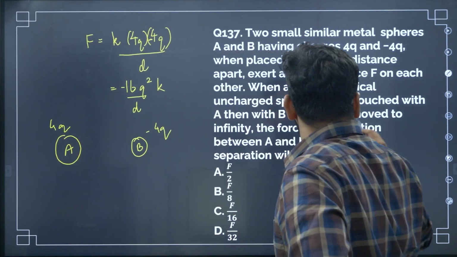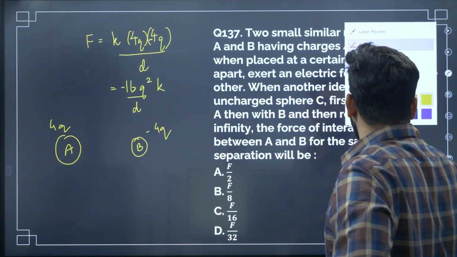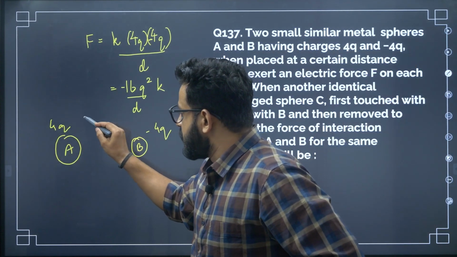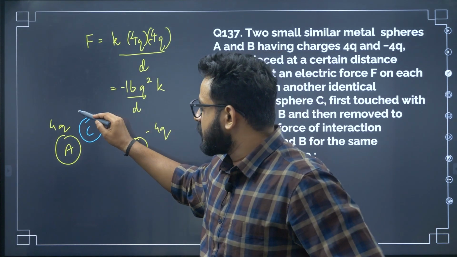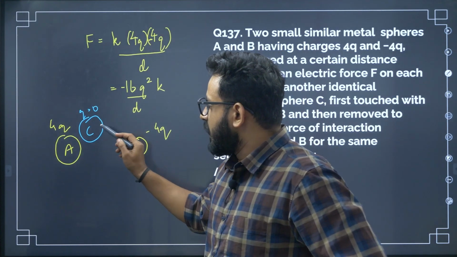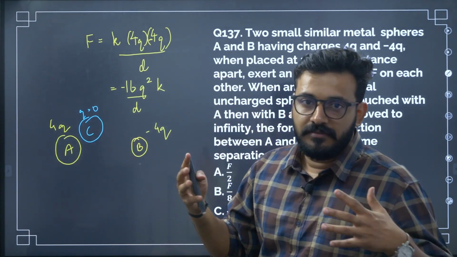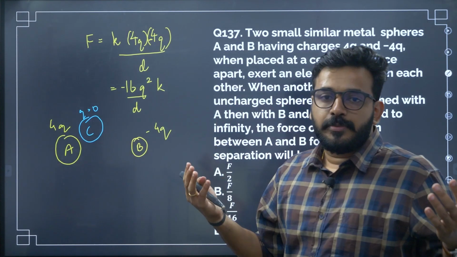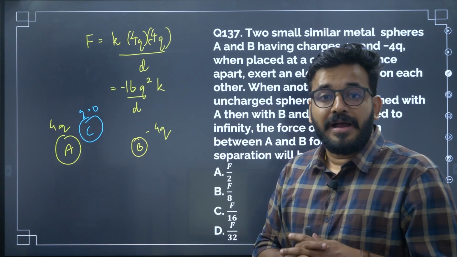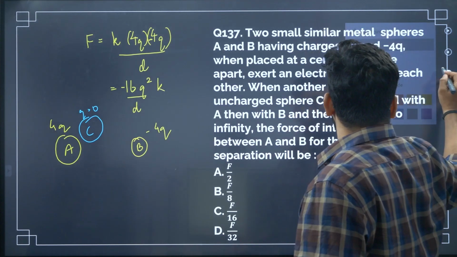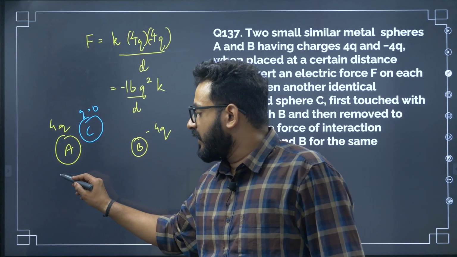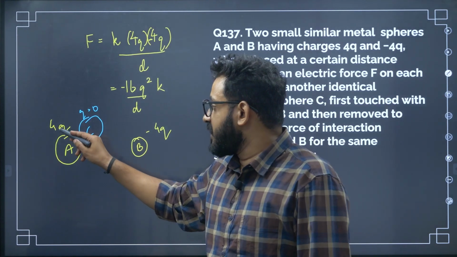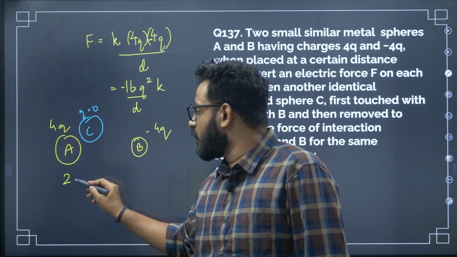Now let me bring in another sphere, C. This is uncharged. Initially there was no charge, so charge is equal to 0. So when they touch, they are identical, so charge distribution happens such that they both end up having the same potential. That means that after some time in contact, A will have a new charge, the average of 4q and 0, that is 2q.